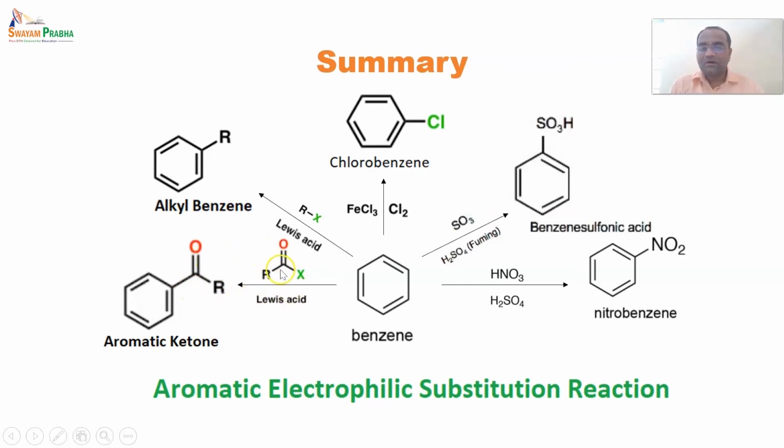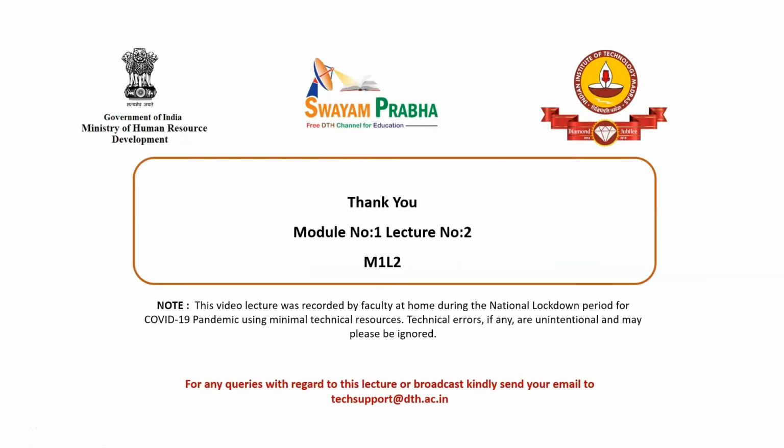It is followed after that by the Clemmensen reduction. This carbonyl group has to be reduced, and after that it forms a straight chain, or we can say a hydrocarbon chain compound with an aromatic ring. So this was a summary of electrophilic aromatic substitution reactions. Thank you.